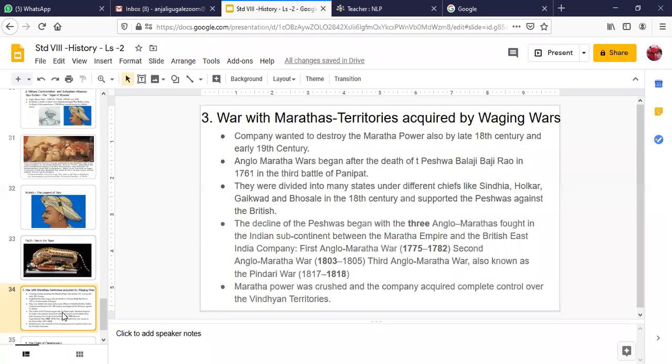Now, how the decline of the Peshwas began: it started happening by the end of the 18th century, after the Peshwa died, in the three Anglo-Maratha wars that were fought in the Indian subcontinent between the Maratha Empire and the British East India Company. The first Anglo-Maratha war was between,